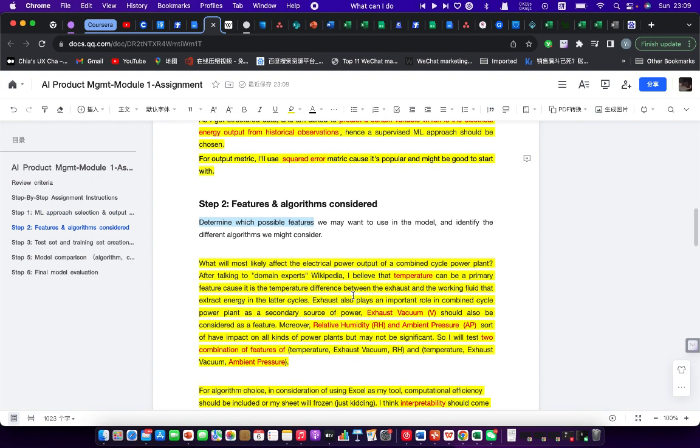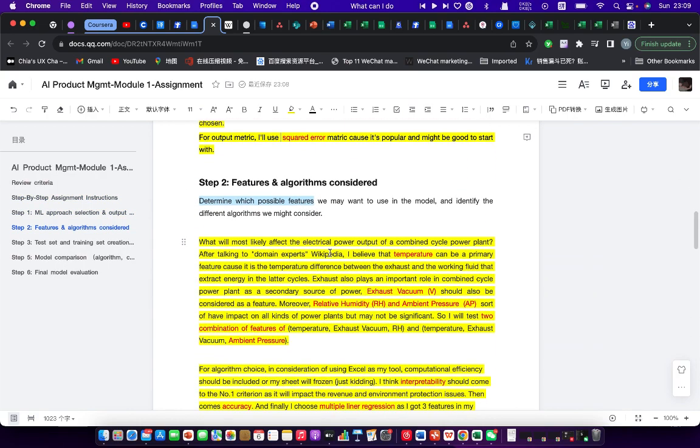And for the features and algorithm choices, I just looked at the question and what will most likely affect the electrical power output of a combined cycle power plant. After I asked the domain expert, Wikipedia, I believe that temperature can be a primary feature. And then I think the exhaust will also play an important role in the CCPP because it is a secondary source of power. So I will choose exhaust vacuum, which is V, as another important feature. Moreover, I think relative humidity and ambient pressure will have an impact on all kinds of power plants, but they may not be so important.